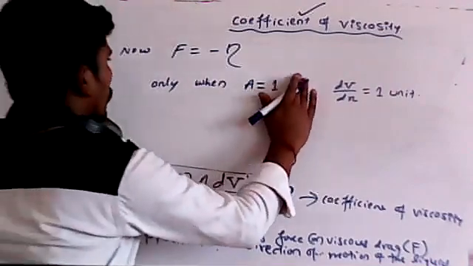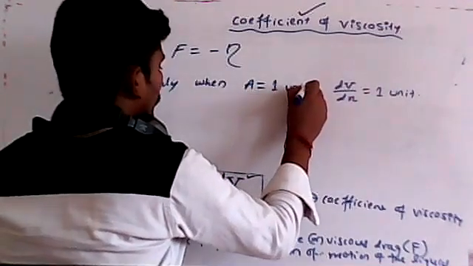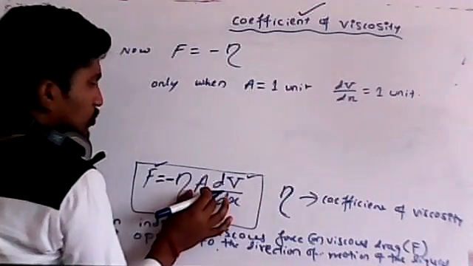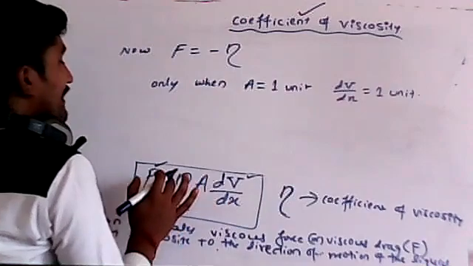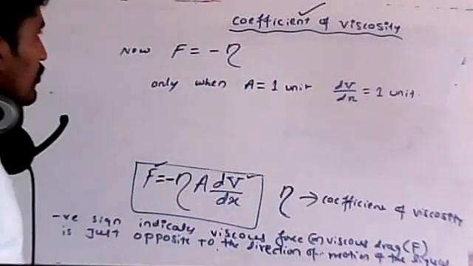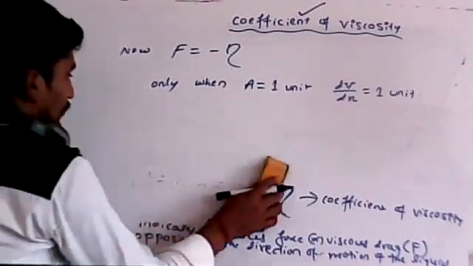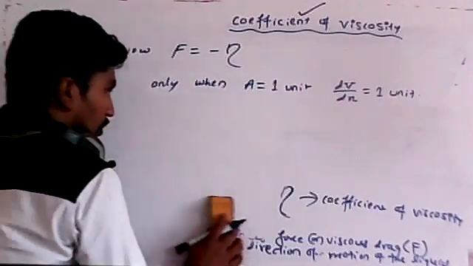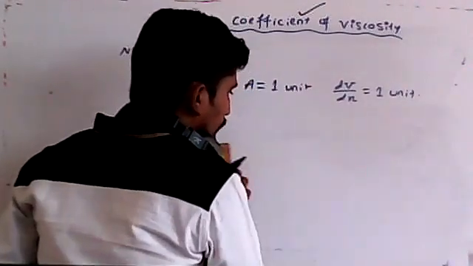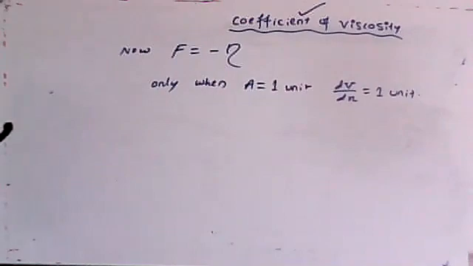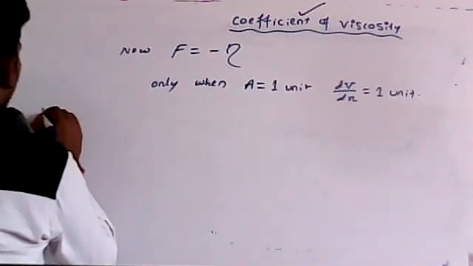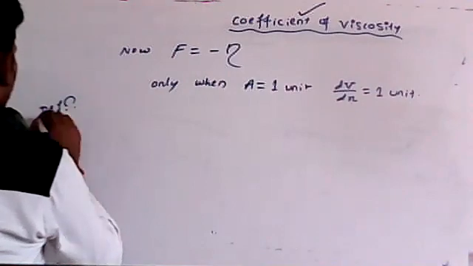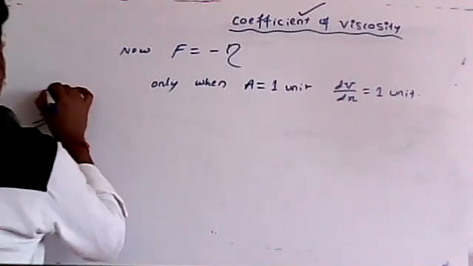You can write here 1 unit also. So if this is 1 and this is also 1 unit, then only F equal to minus eta. So that's why we can write the definition for coefficient of viscosity. What is the definition of coefficient of viscosity, students? Let me write it this way. The definition for coefficient of viscosity, for 1 mark, is very important, okay?